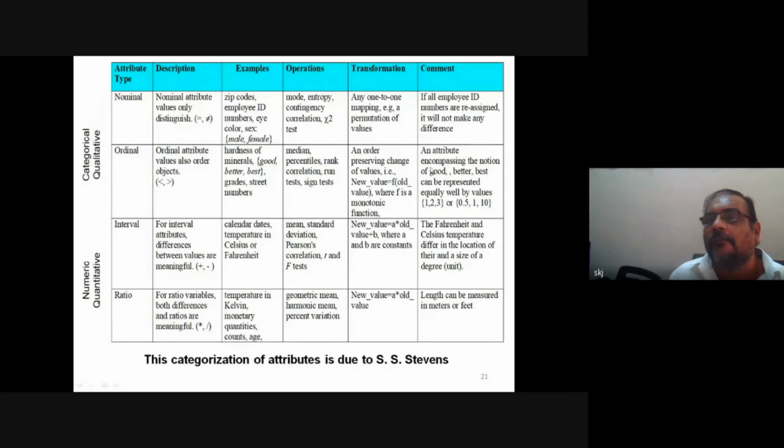An attribute encompassing the notion of good, better, and best can be represented by 1, 2, 3. I can also use this notation: 0.5, 1, and 10. Good 0.5, better 1, and 10 for best. So again, it doesn't make any difference because order is preserved. So in ordinal, order is important, and interval scale, same thing that I have already explained. You can read it later. Okay? I'm not going to do it.